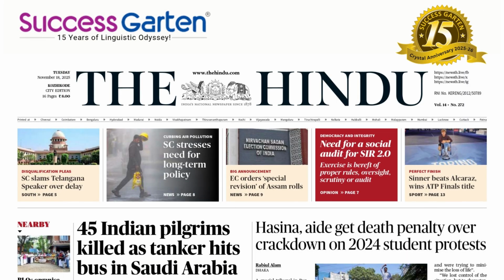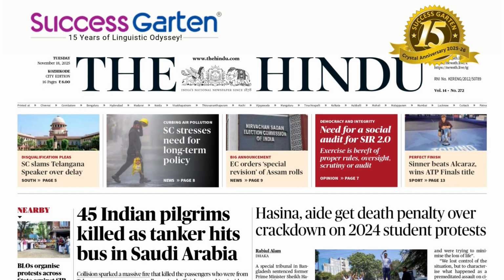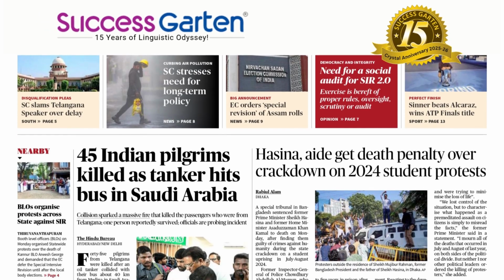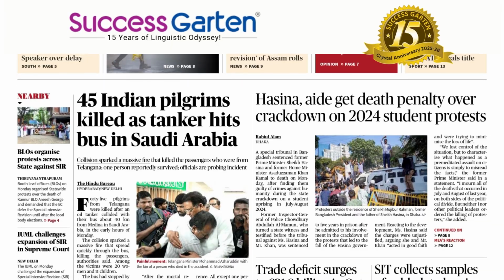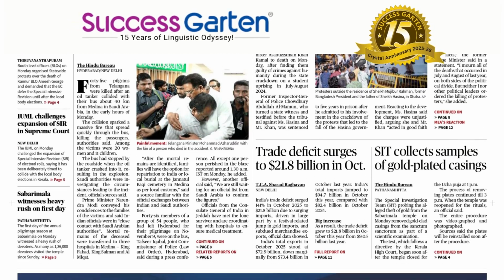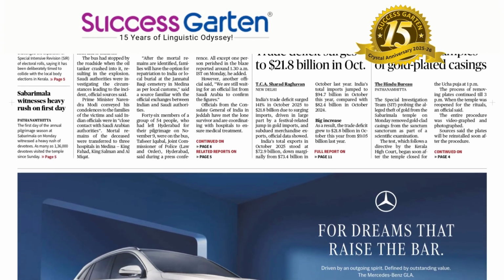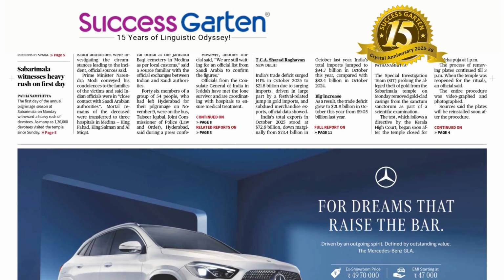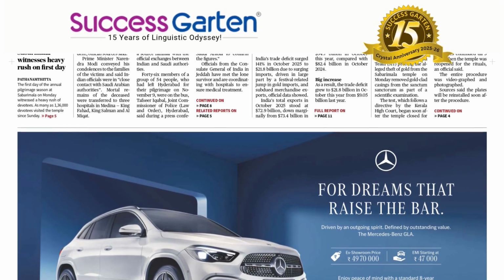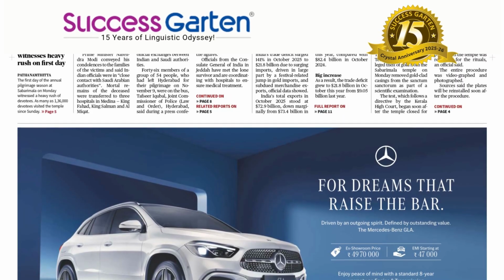So we have got 3 news items today. We just go through the main words. Pilgrims, hit, killed, aide, death penalty, crackdown, student, protest, surge, deficit, collect, samples. So our duty is to see how these words have been structured in a sentence so that we can use them in daily communication. This is how we make sure that we are growing in language. Our duty is to make use of all the language properties in our sentences.